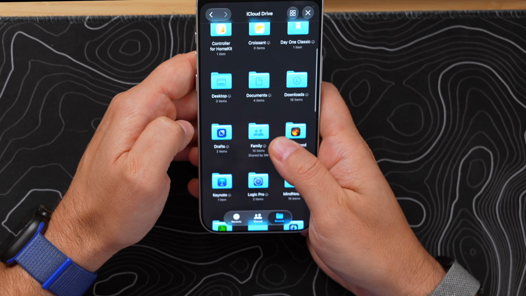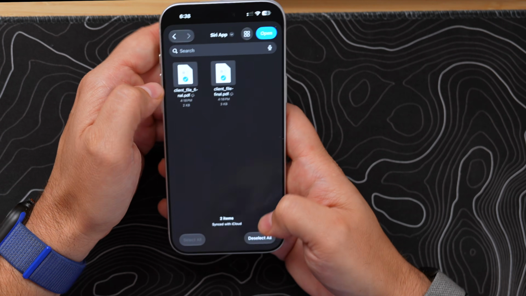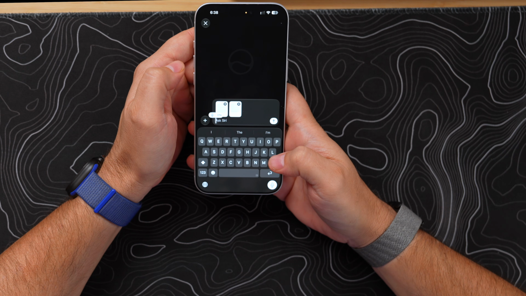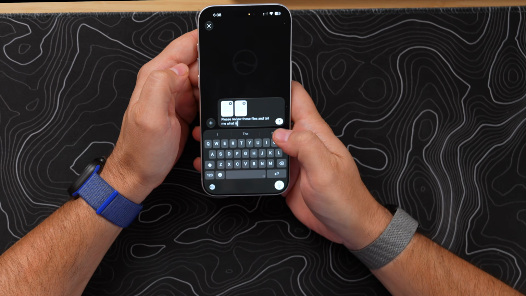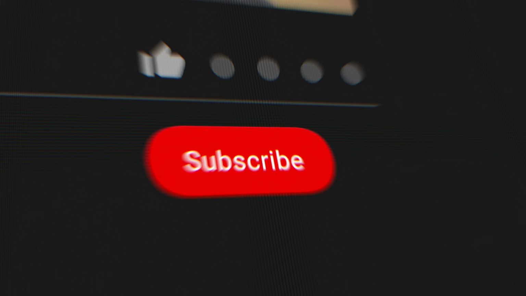I created a folder inside of iCloud Drive called Siri App. Tap on both of these files. Please review these files and tell me what is the differences between them. And the only difference between the two files is that you should subscribe for more videos just like this one.